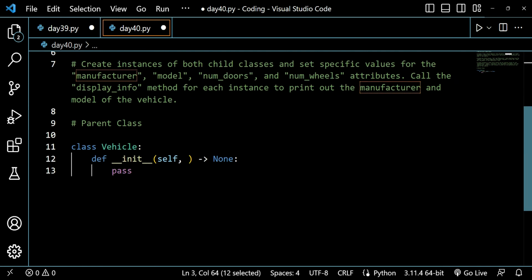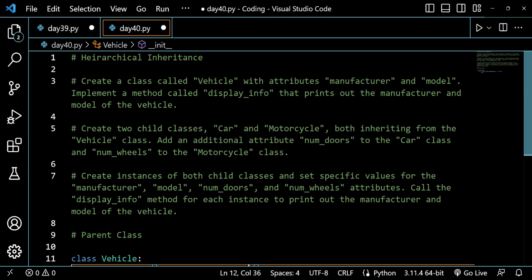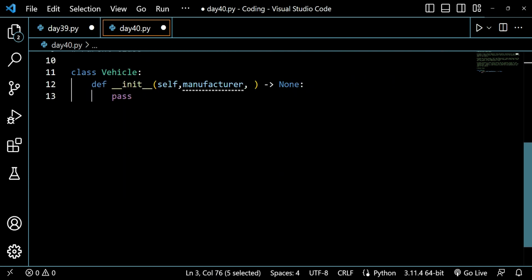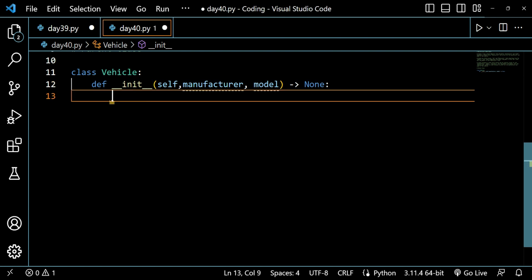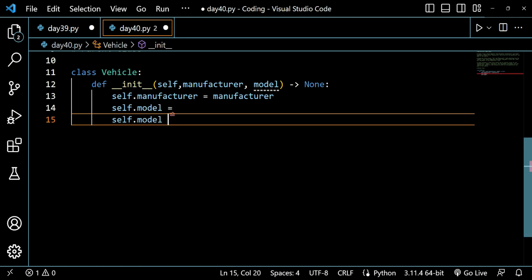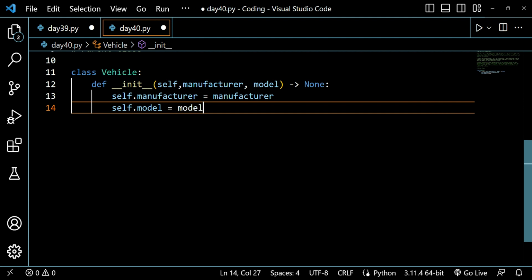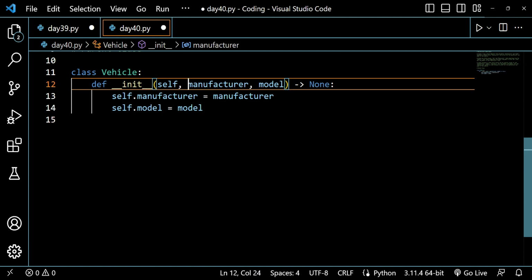I will just copy and paste them here, and I will be writing self dot manufacturer equals manufacturer, and self dot model equals model.